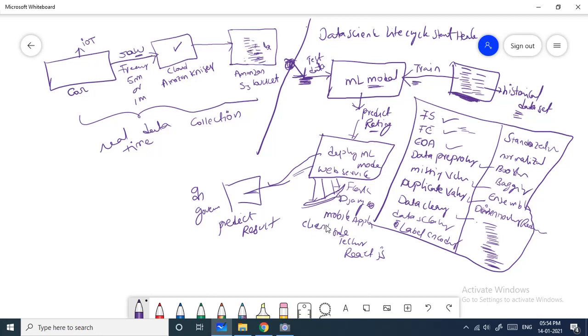Even we can use Microsoft Azure, or Google GCP, Google Cloud Services, instead of Amazon. Once my input data is coming, I can consider my input data as test data.